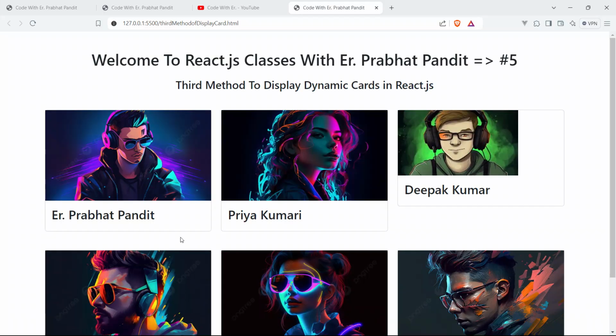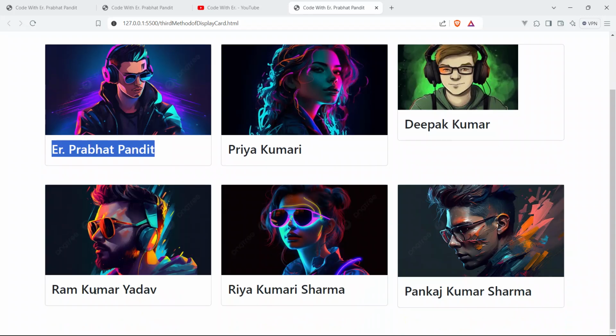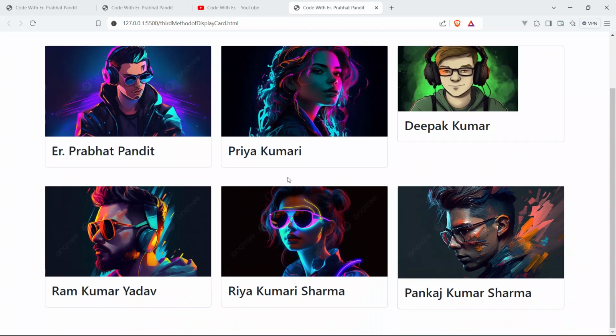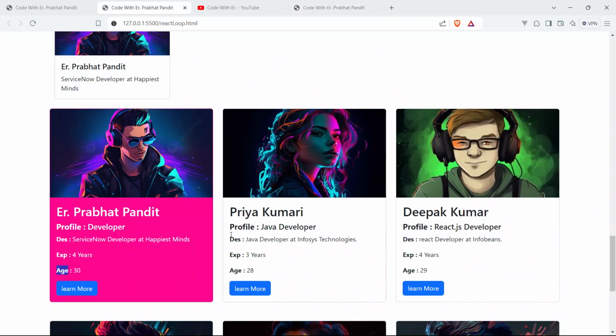See, boom, guys, you can see here we have got Prabhat Pandit, Priya Kumari, Deepak Kumar, Ram Kumar Yadav, Riya Kumari Sharma, and Pankaj Kumar Sharma. See, boom, guys, our code works and it is doing fantastic. It is doing awesome. So we have to make it like this. Now we will show the profile, description, experience, and age as well.